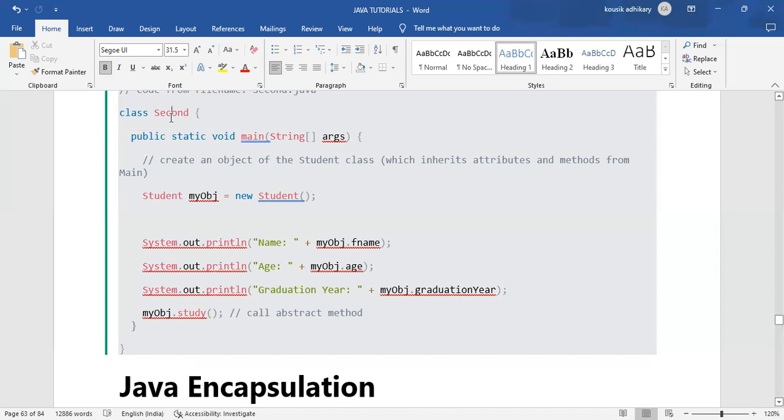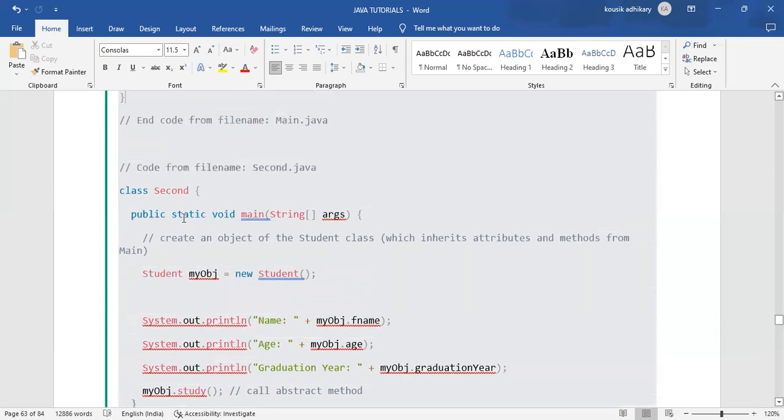The second class is the main class, because it has the main method. Just because the second class has the main method, it is the actual main class, and this is a separate class.